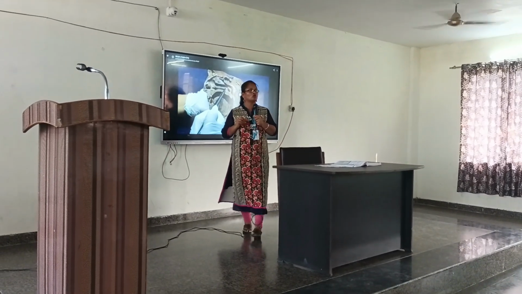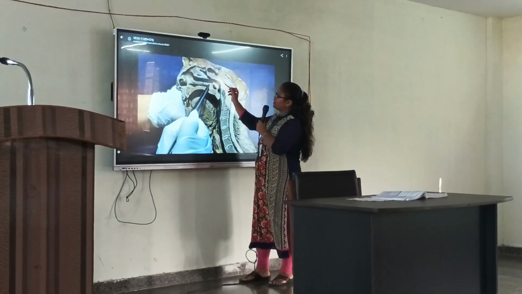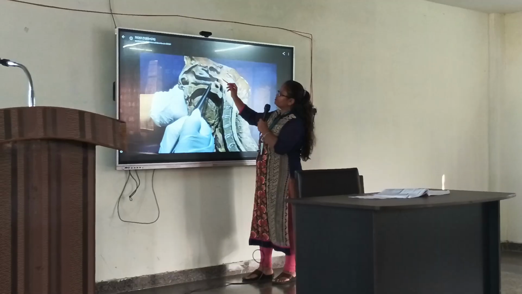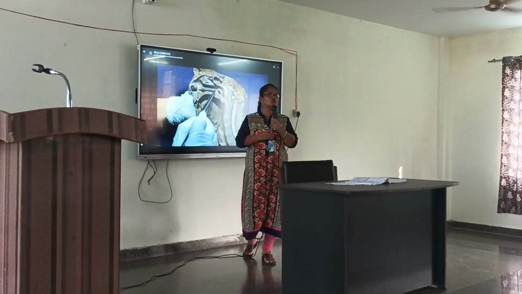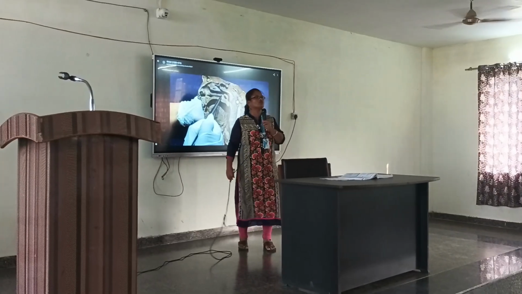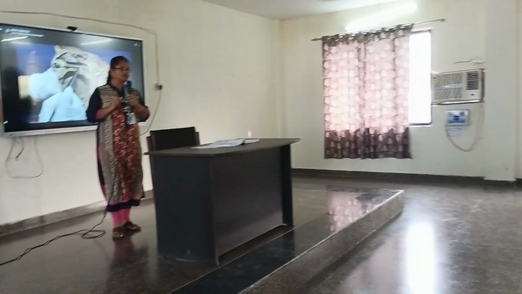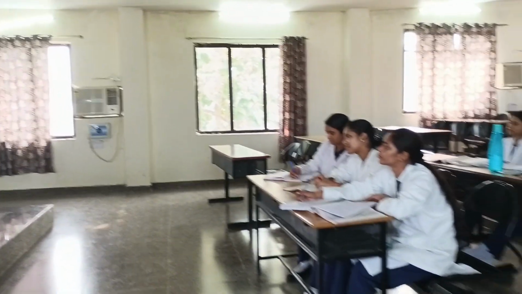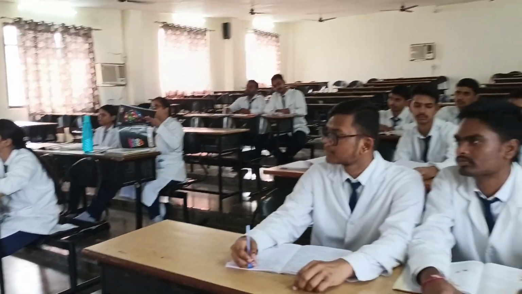Fossa of Rosenmuller. Now under the roof and on the posterior wall of this nasopharynx, there is another aggregation of the lymphoid tissue which is known as nasopharyngeal tonsil. These tonsils are prominent in the children. ठीक है, बच्चों में ये ज़्यादा prominent होती है.